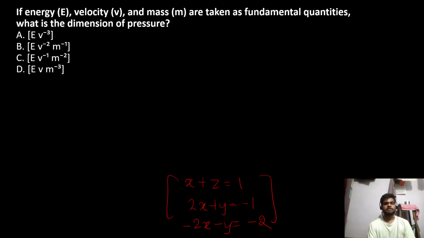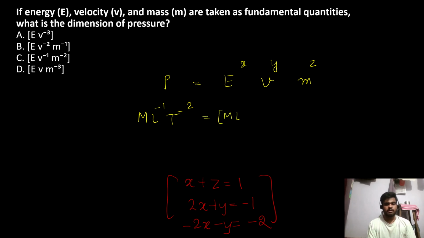If energy, velocity, and mass are taken as fundamental, what is the dimension of pressure? So we have to find the dimensions of pressure in terms of E, V, and M. So again you have to solve for X, Y, Z. The dimension of pressure is ML raised to minus 1, T raised to minus 2.